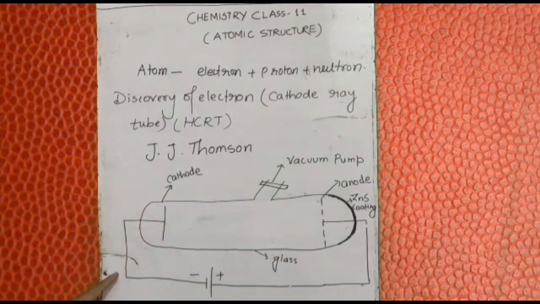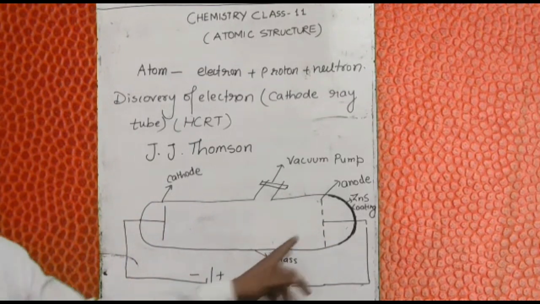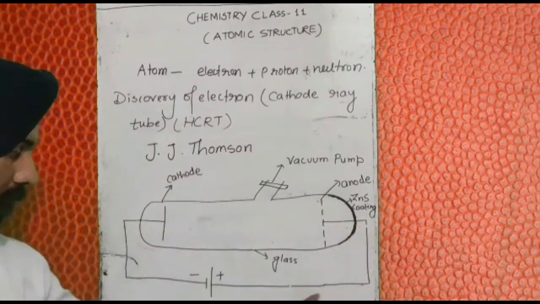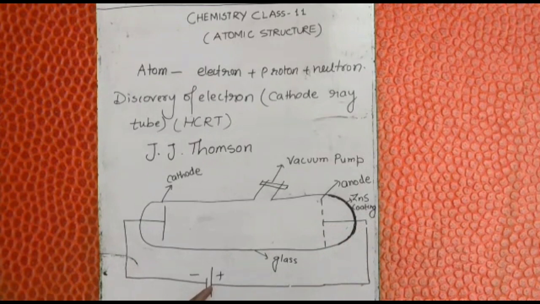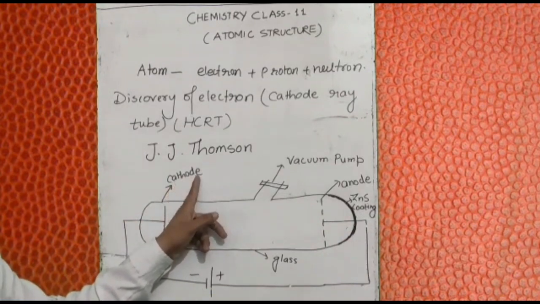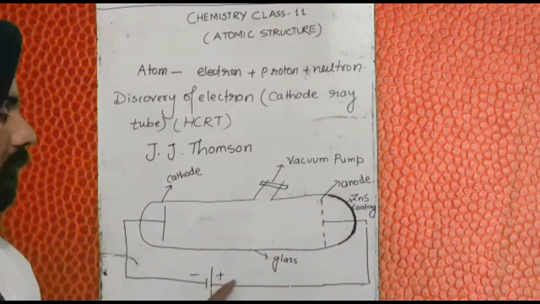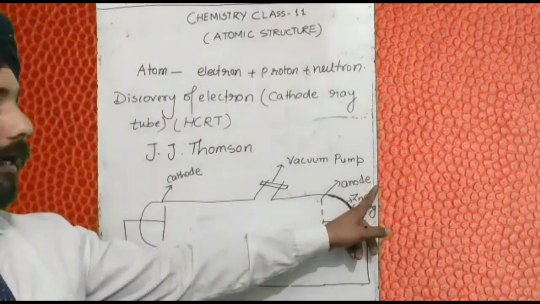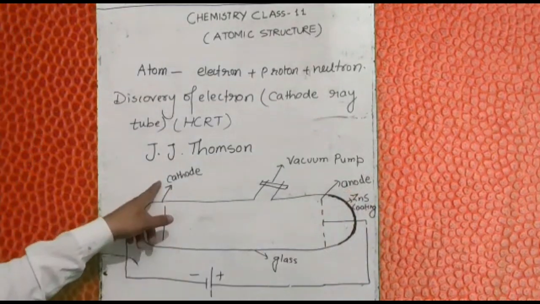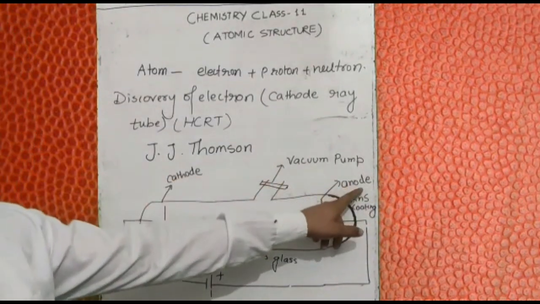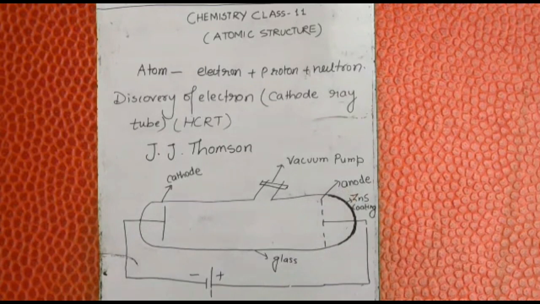One metal plate is connected to the negative terminal of a battery, and the other is connected to the positive terminal. The plate connected to the negative terminal we call the cathode, and the plate connected to the positive terminal we call the anode.